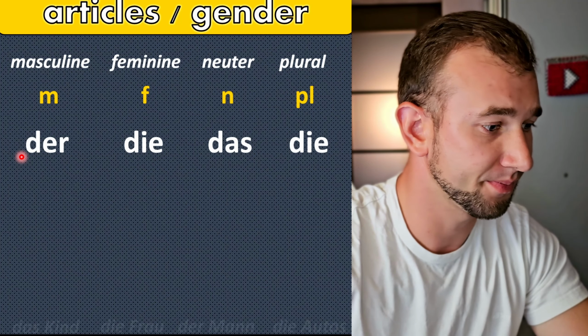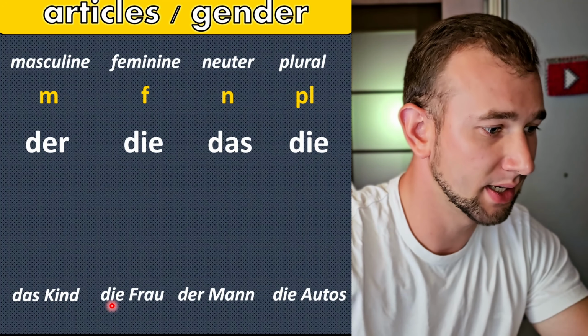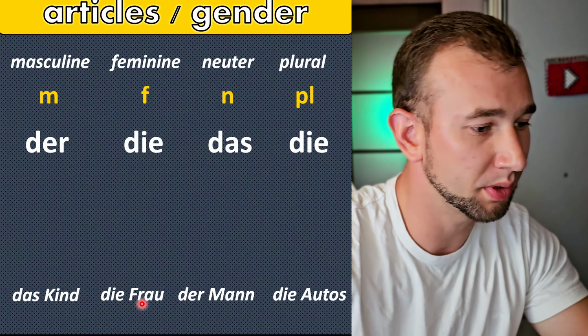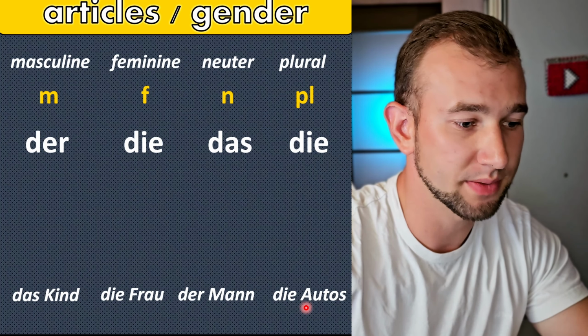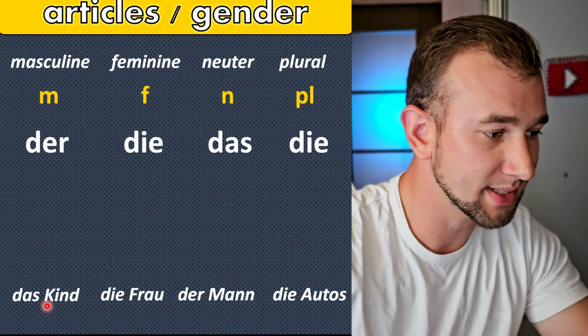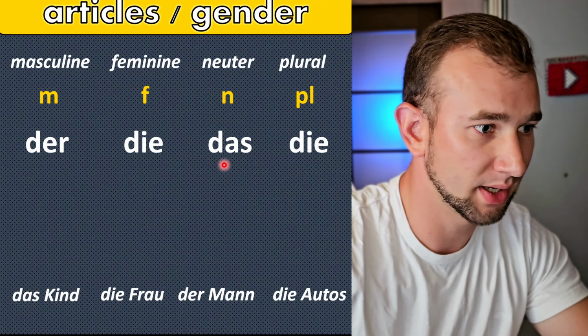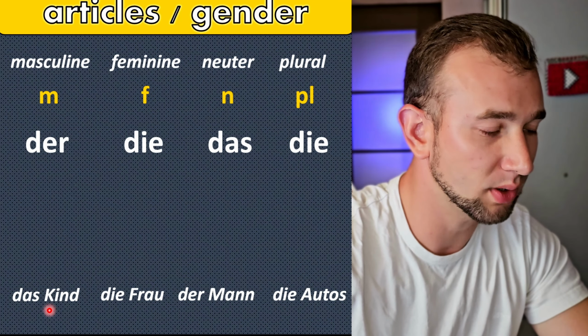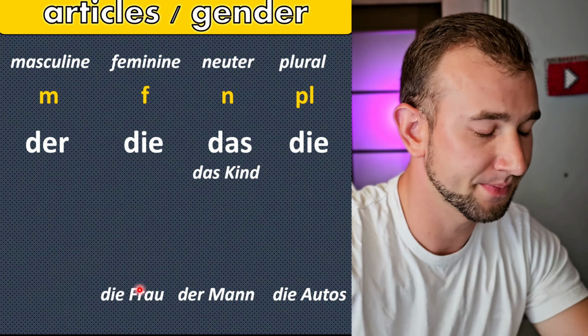For example, we have das Kind, the kid, die Frau, the woman, der Mann, the man, die Autos, the cars. Das Kind, you see the article das, it's neuter gender. So, das Kind is neuter.